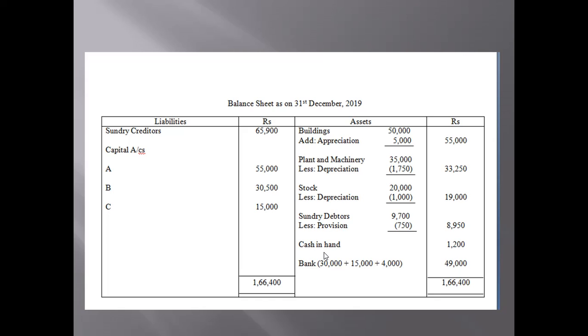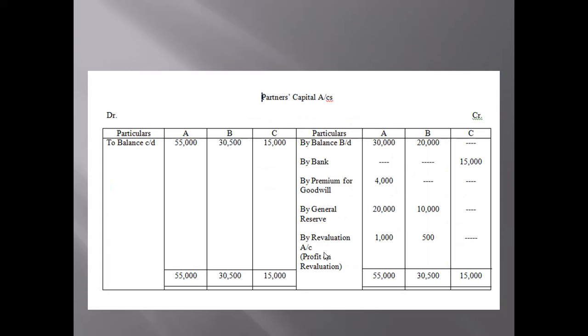Now on the credit side, in the liabilities column, sundry creditors are 65,900. General reserve is also there, but we have already shared this general reserve of 30,000 between A and B as per the old ratio, 20,000 and 10,000.